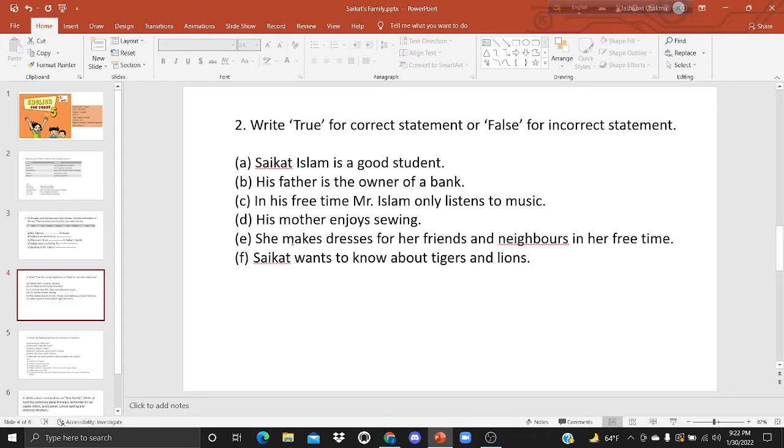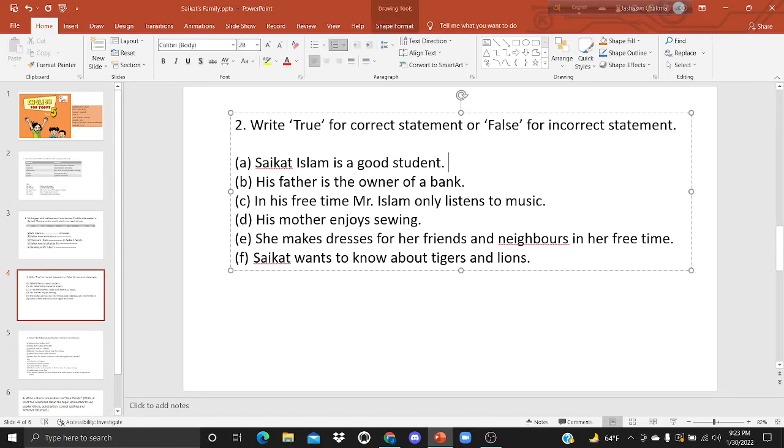Now we will practice true or false. We will write true for the correct statement and false for incorrect statement. Number A, Shoykot Islam is a good student. Is it true or false? Yes, it is true. And number B, his father is the owner of a bank. Is it true? No, he works in a bank. That means it is false.